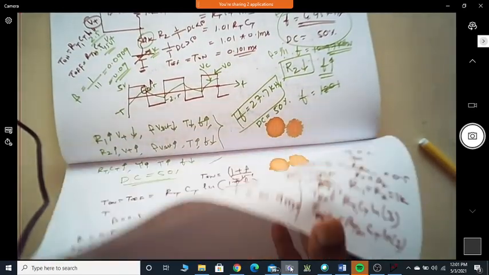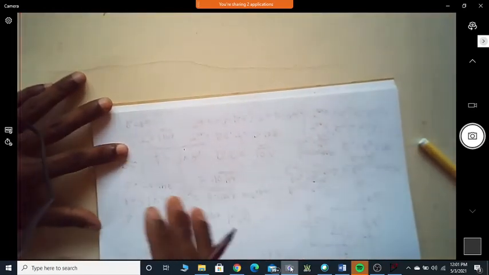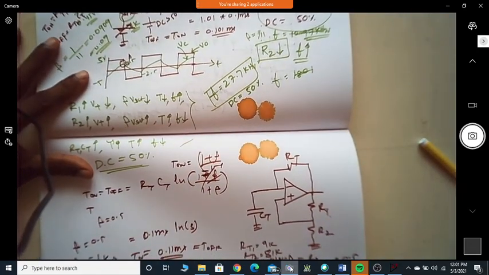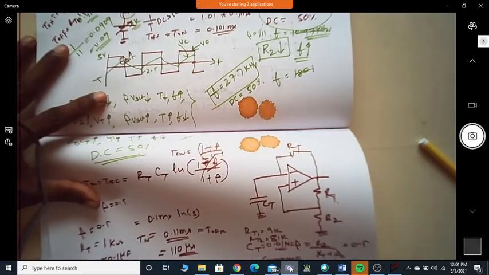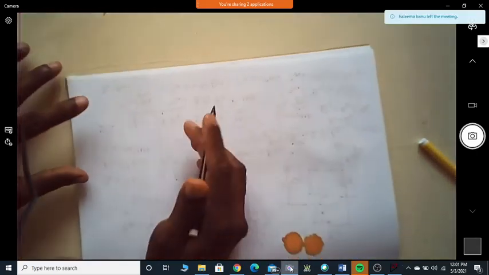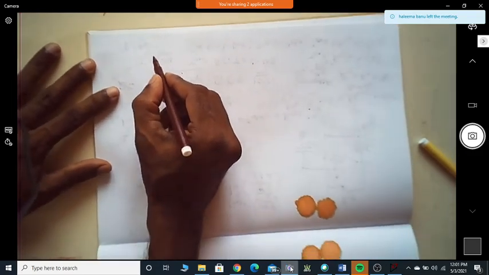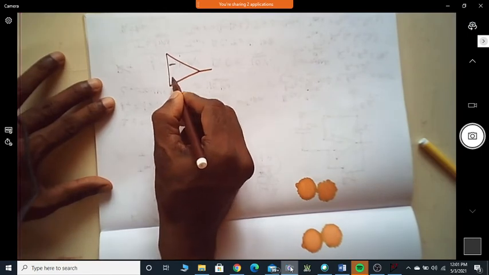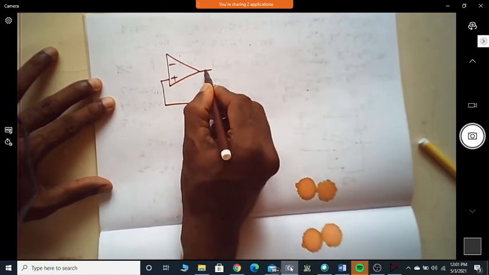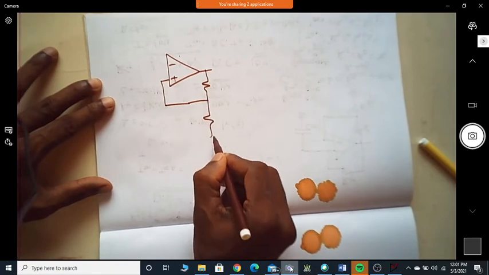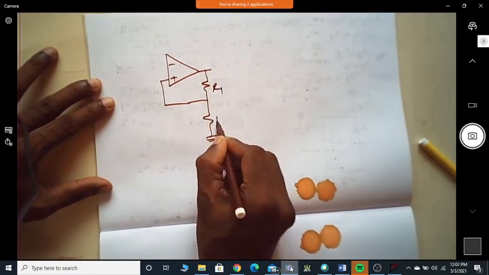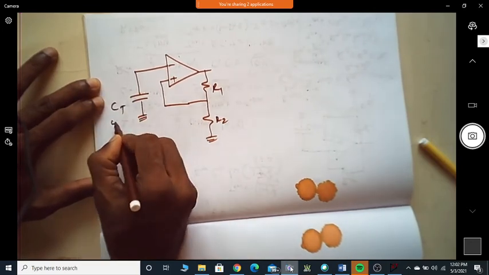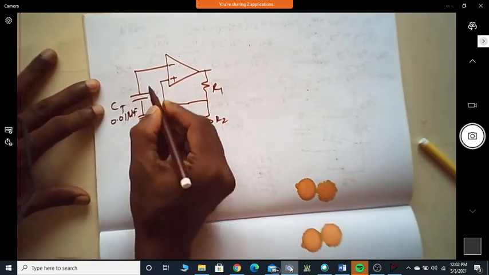Meaning I will have a circuit where it will be 9 times more. Because if it is 9K for 0.1, for 0.9 it should be 9 times of RT1. So the circuit should be slightly different now. This is now minus plus. I'll have something like this now, R1, R2. This is my same capacitor CT of 0.01 microfarad.